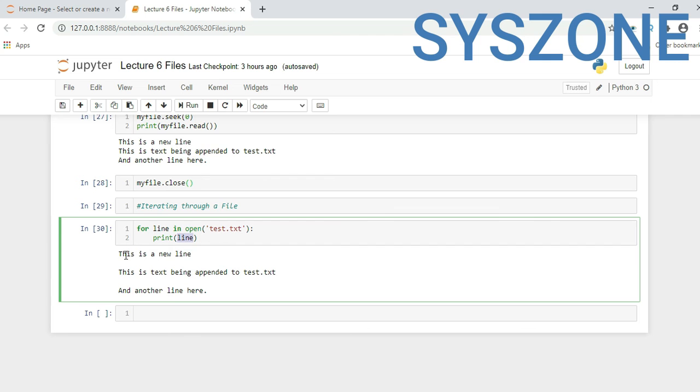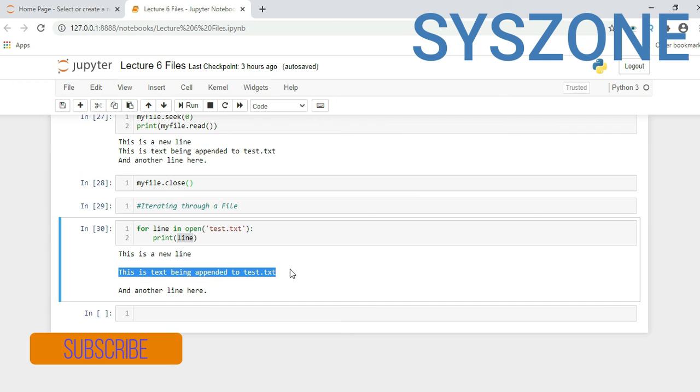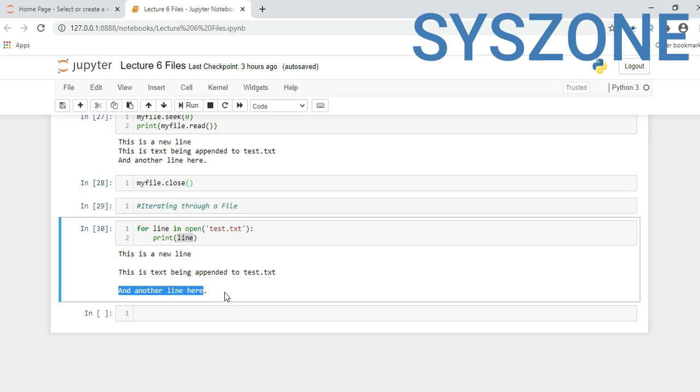First it will print this value, this is a new line. Second time there is a blank. Third, this is a text being appended to test.txt file. Fourth time again it is a blank. Fifth time, another line here. So it will read the file one by one.